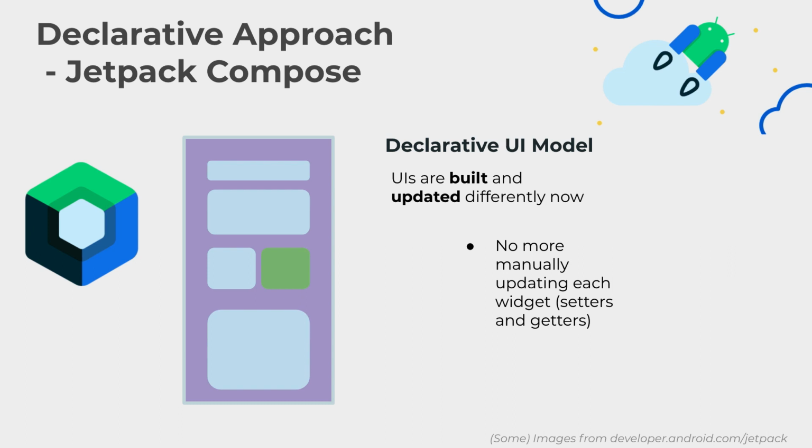The beauty here is that we no longer have to manually update each widget. So you remember the text view set text, we no longer have to do that because we're declaring what we want to see and we're letting the data dictate whether that view needs to update or not. And also, most importantly, we no longer rely on XML to create user interfaces. Now everything is done in one way using one language, in this case Kotlin.